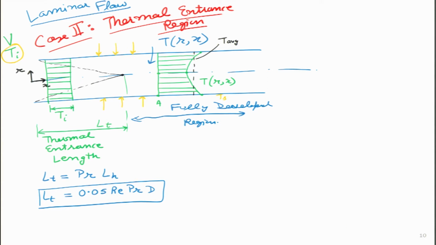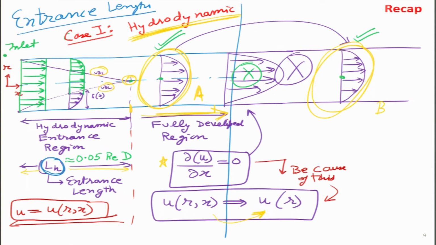Now, let me go ahead and draw the temperature profile at point B also. So, point B is a little bit downstream over here. Now, what will the temperature profile at point B look like? If we remember from our earlier analysis for velocity profile, let us go back one slide.